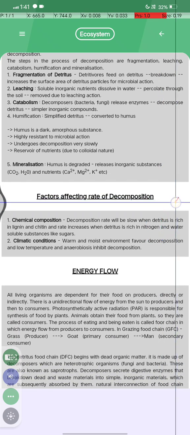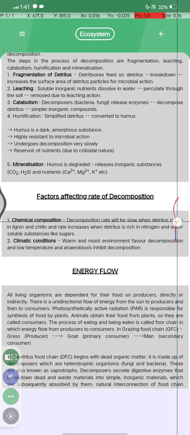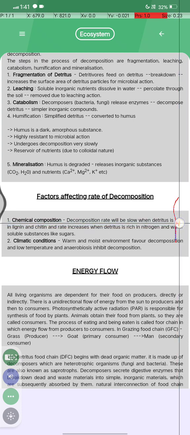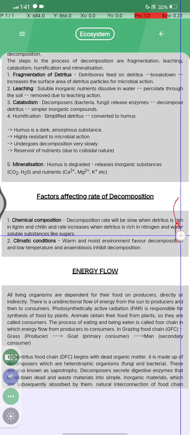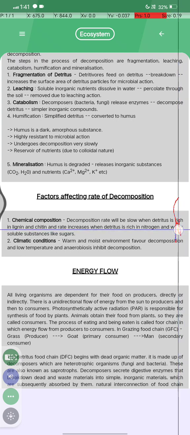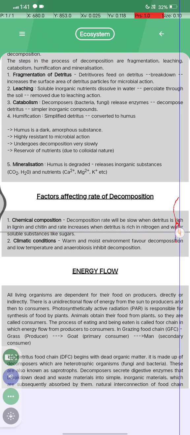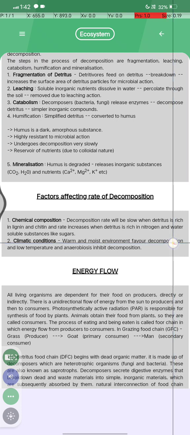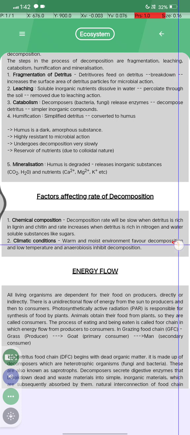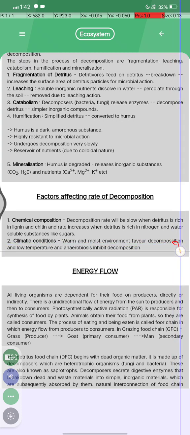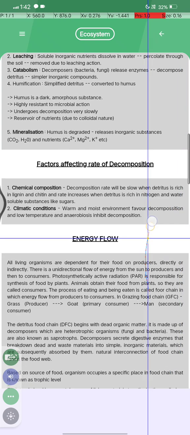फैक्टर अफेक्टिंग रेट ऑफ डिकम्पोजिशन. फर्स्ट है हमारा केमिकल, सेकंड है हमारा क्लाइमेटिक. केमिकल क्या होता है? Decomposition rate will slow down when detritus is enriched in lignin and chitin, and the rate increases when detritus is rich in nitrogen and water soluble substances like sugar. दूसरा है क्लाइमेटिक कंडीशन: the warm and moist environment favors decomposition, and low temperature and anaerobiosis inhibit decomposition.